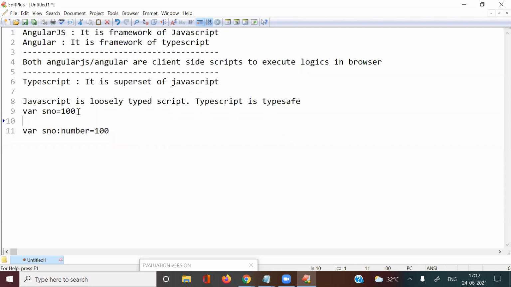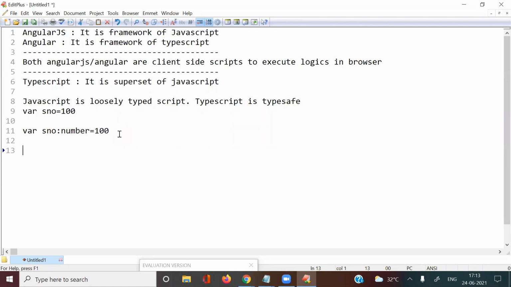That's why compulsorily we are restricting the variables with a specific data type. Then the user must pass the relevant data only. If the user passes any other data here, it creates an issue. Is it clear? That is the concept. So that's why JavaScript is not supporting any data types, and TypeScript is supporting different types of data types. That's the first point.